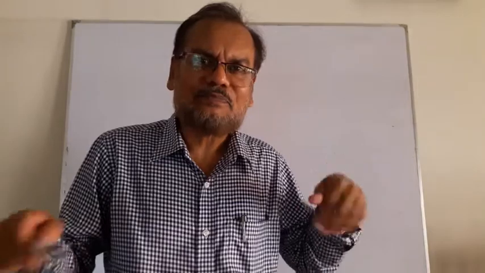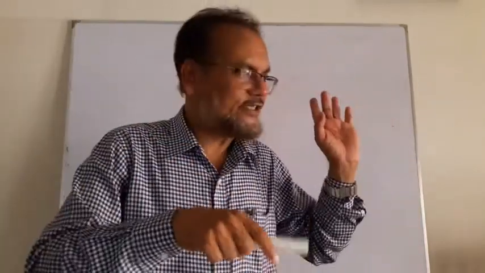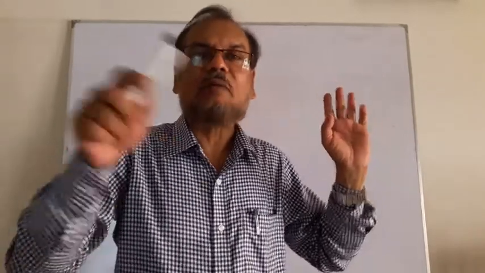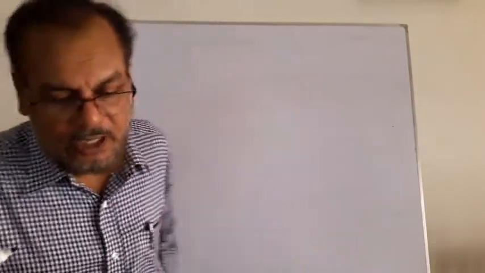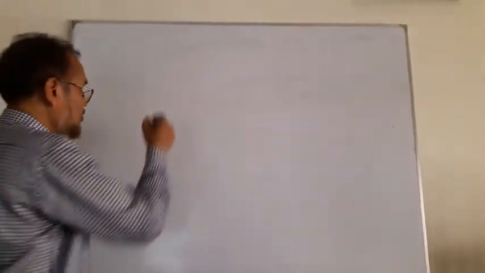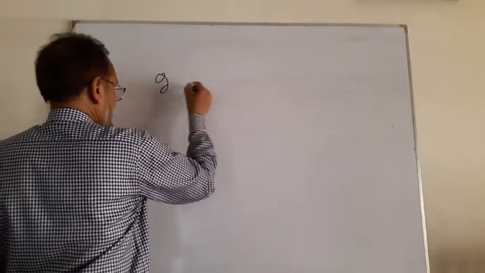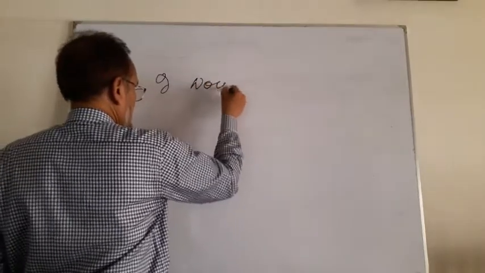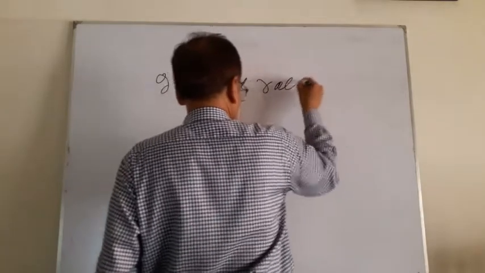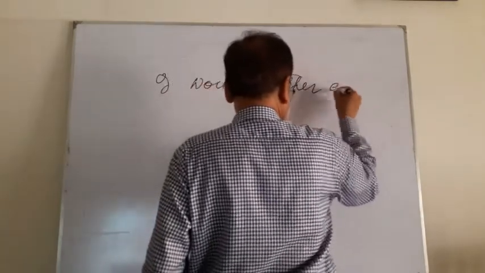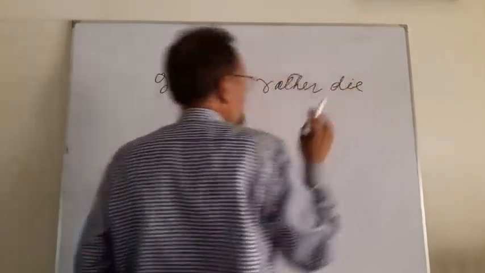So noun follows noun, adjective follows adjective, verb follows verb. Suppose a sentence, I would rather die. D-I-E. Die is an important word.